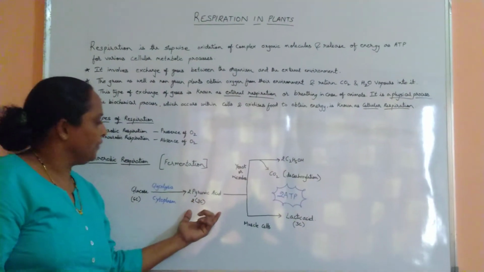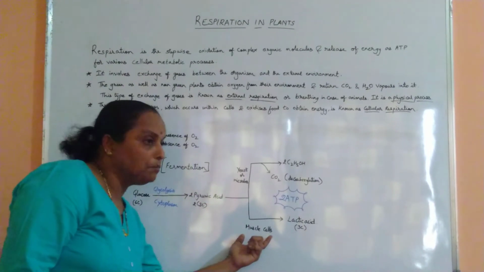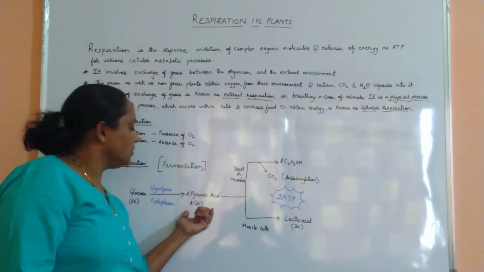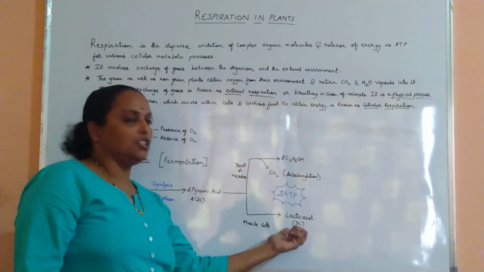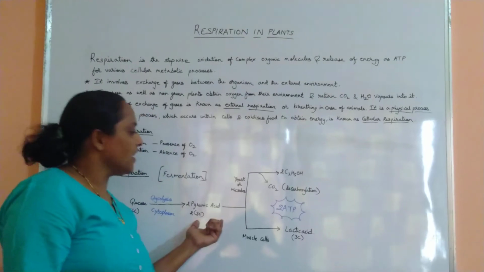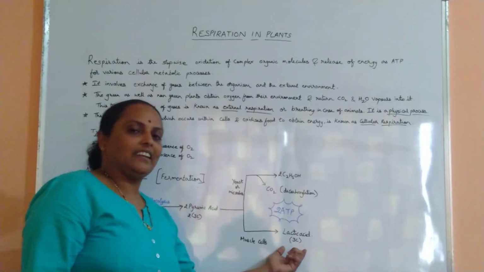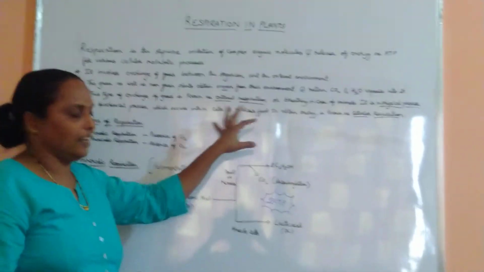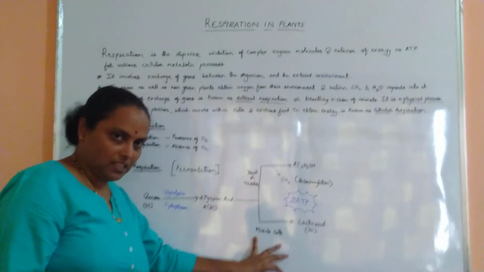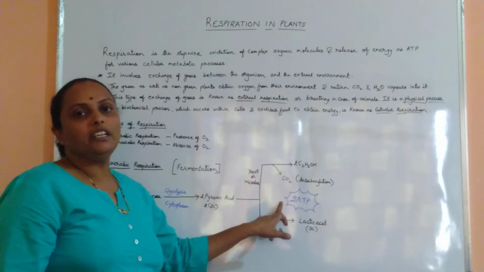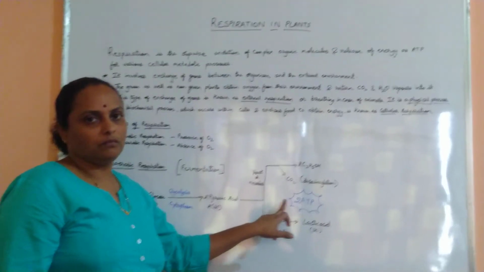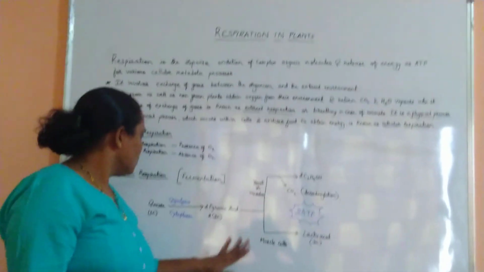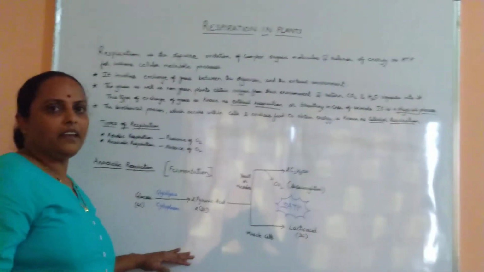Then if this pyruvic acid is in the muscle cells, it is directly converted into lactic acid. Pyruvic acid is a 3 carbon compound, whereas lactic acid is also a 3 carbon compound. During both these processes, whether in yeast or in muscle cells, only 2 ATP molecules are released. That is, 2 energy currencies are released here. So this is all about your anaerobic respiration.